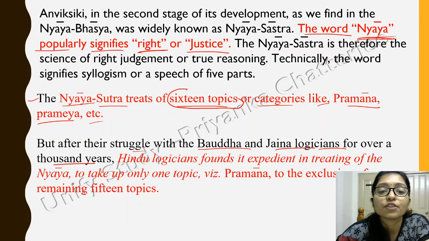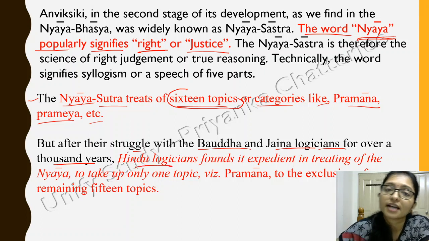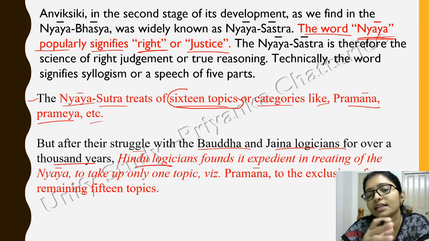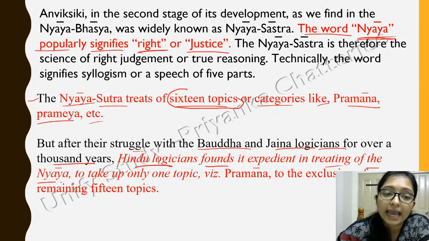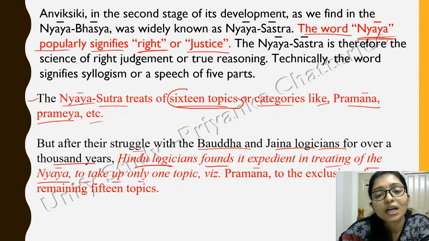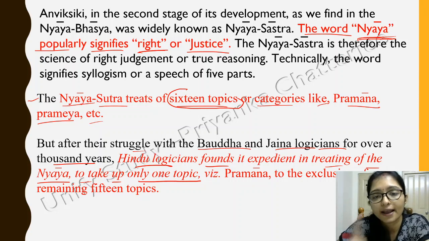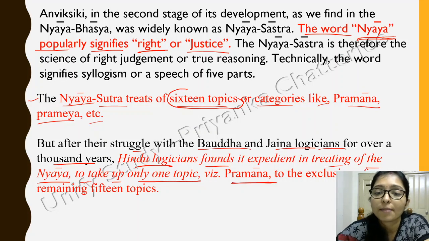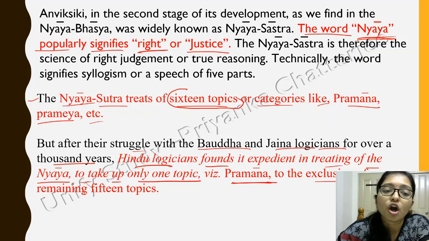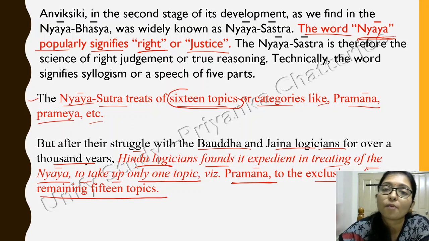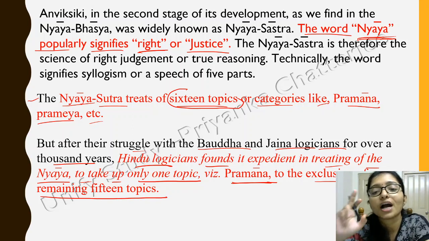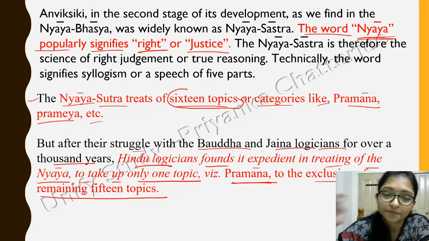Finally, the Hindu logicians found that in treating the Nyaya they would take up only one topic, the Pramana, excluding the remaining 15 topics, and they are taking only one topic, that is the Pramana.